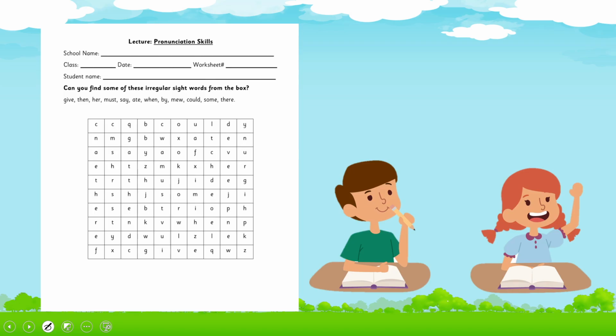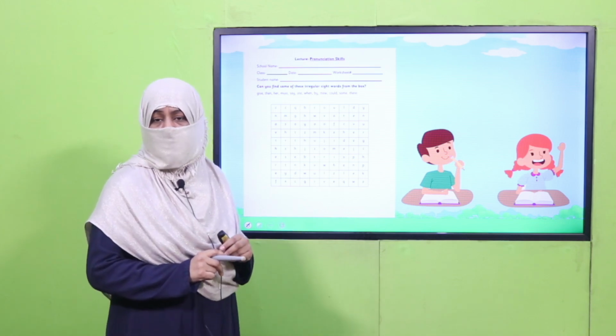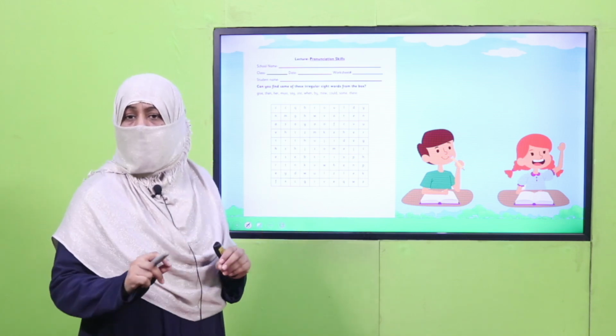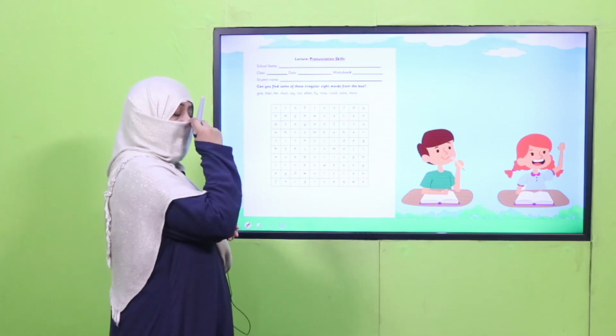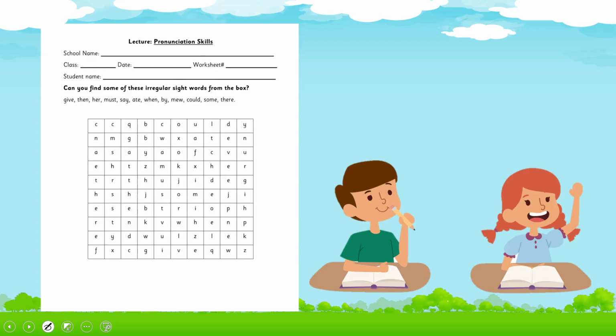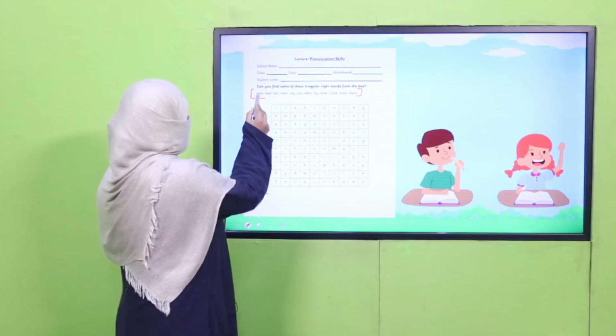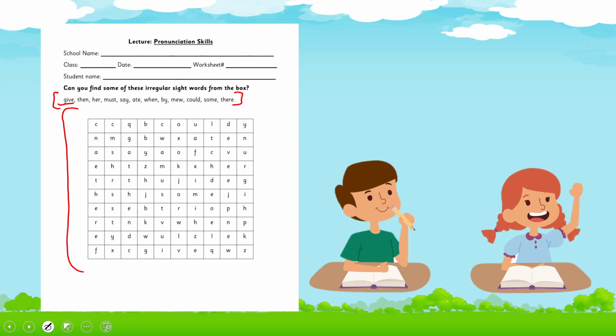Again, my dear fellow teachers, along with this video lecture, this worksheet, lesson plan, PowerPoint presentations are given in the description box. You may click the link, download it, print it, and kindly give a printed worksheet to my students. And children, what you are supposed to do? Here is a list of irregular sight words which are given in this puzzle. You have to find it, circle it, color it, and say it. For example, the first word is give. So where is it? It's here, give. You will circle it, then you will fill it with color and say it. Okay, this is the way you will practice irregular sight words.